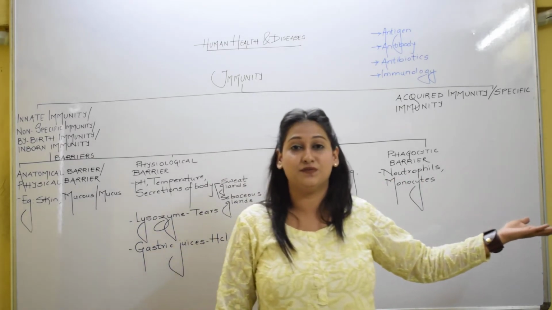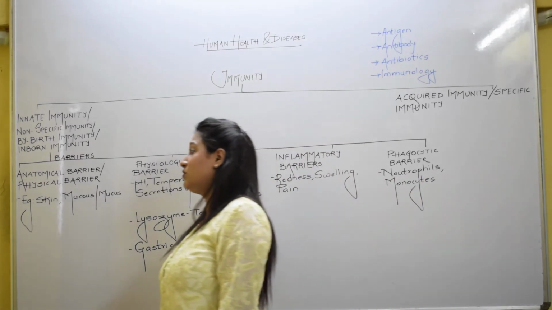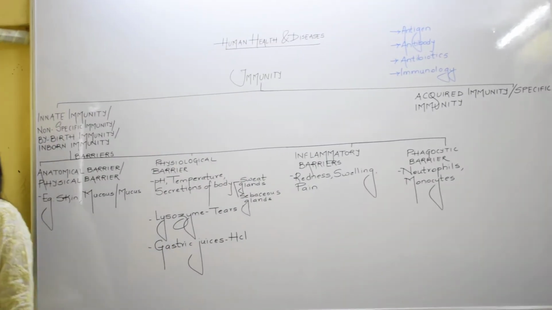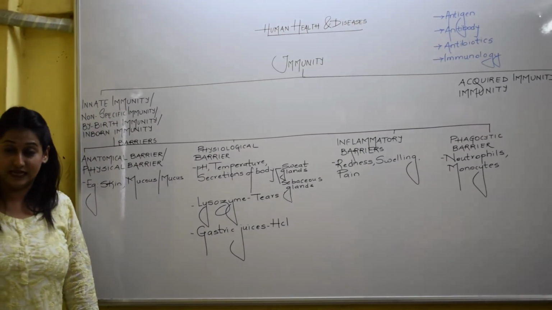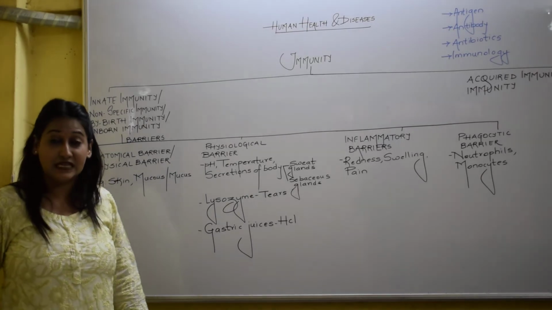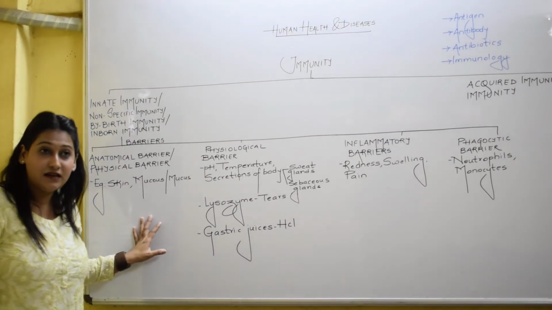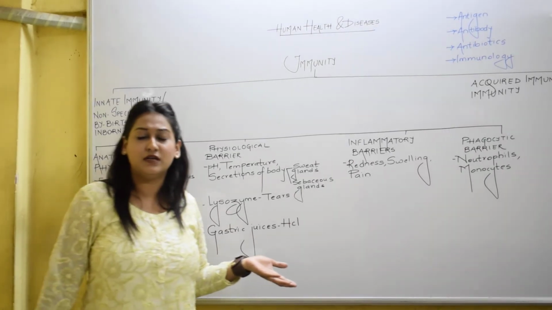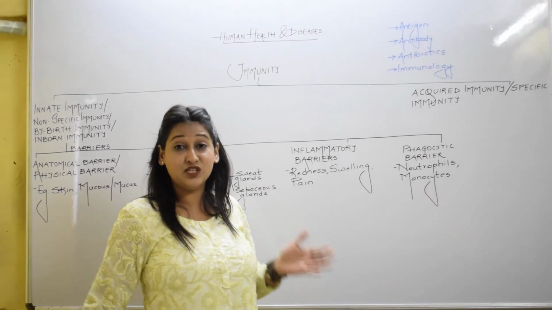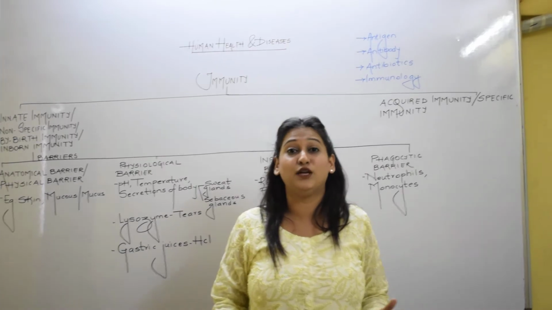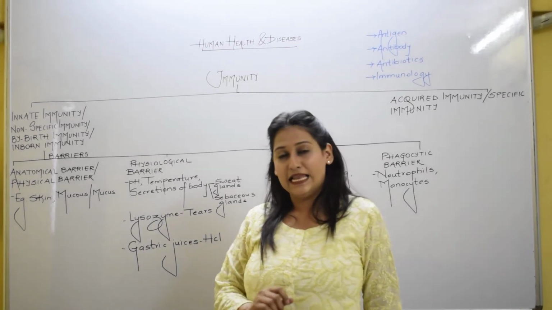To understand innate immunity in a better manner, we need to first understand the barriers. These are the barriers which we have by birth in our body. These barriers help us to fight with the antigens. Let us see.